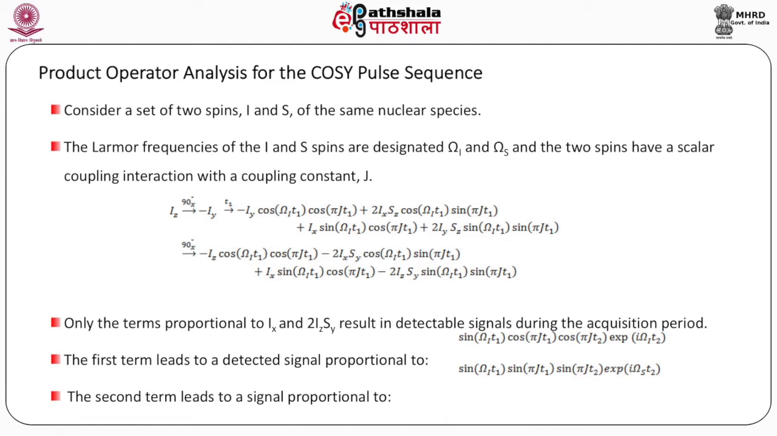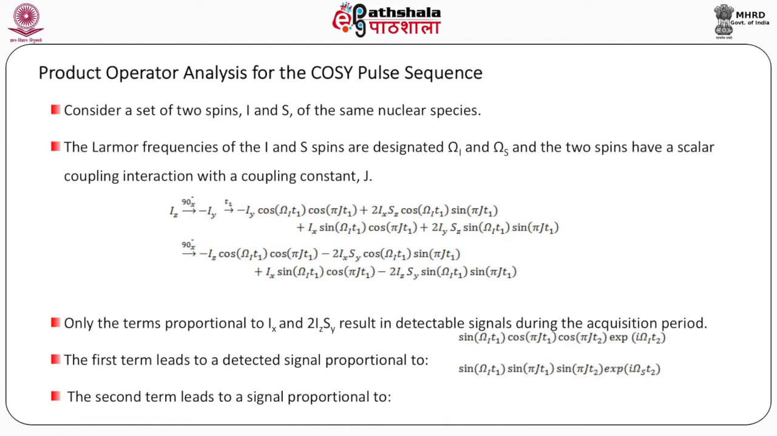it changes to minus Iy, and then after the time t1 you get minus Iy cos omega I t1 cos pi J t1 plus 2Ix Sz cos omega I t1 sin pi J t1 plus Ix sin omega I t1 cos pi J t1 plus 2Iy Sz sin omega I t1 sin pi J t1.